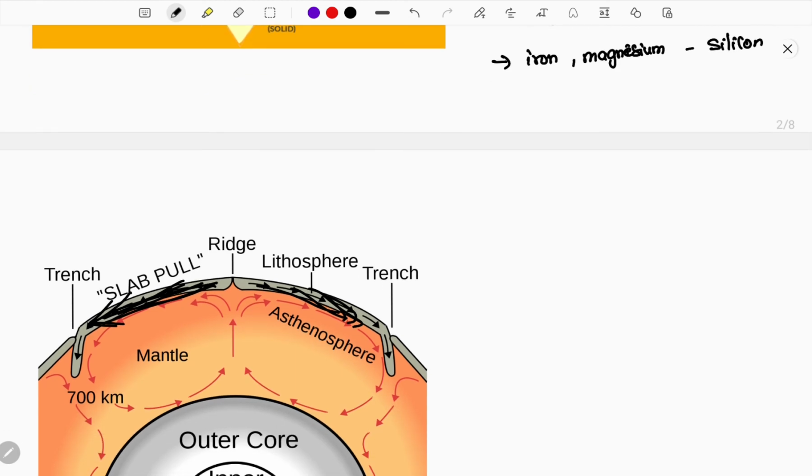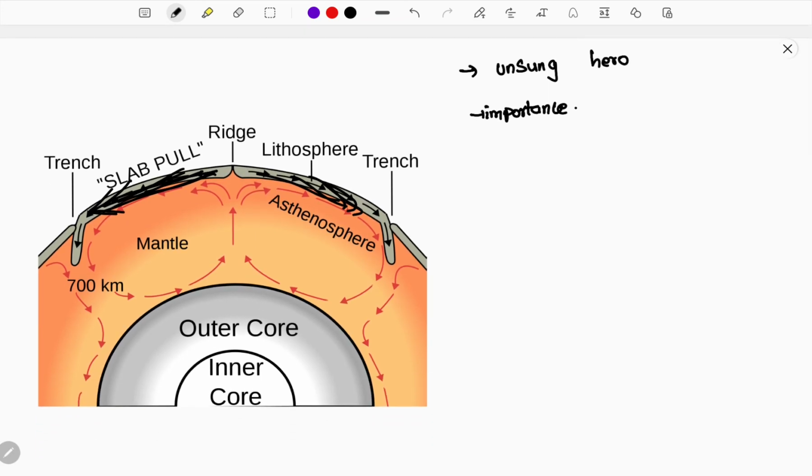Okay students, this asthenosphere is very important; this is one of the unsung heroes of the earth. Here we know the earth's internal structure, everything, but if there is no asthenosphere, there is no life on the earth. I say that because this is one of the unsung heroes. Let us see the importance of the asthenosphere. Already I had explained everything in brief; we shall see in brief here. Importance of the asthenosphere: this is the reason why earth has tectonics.